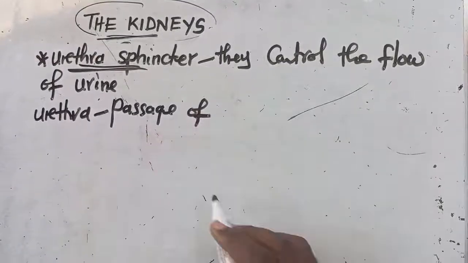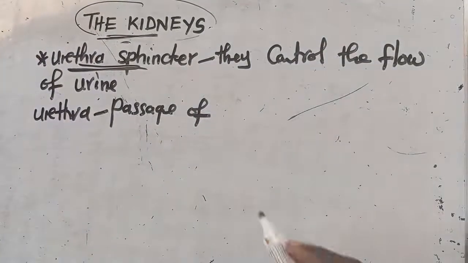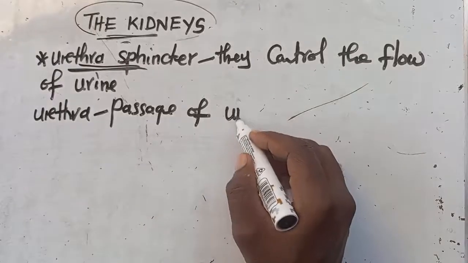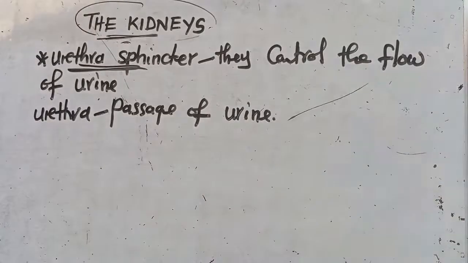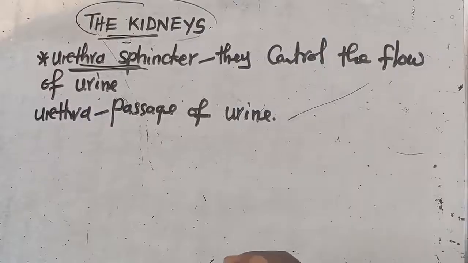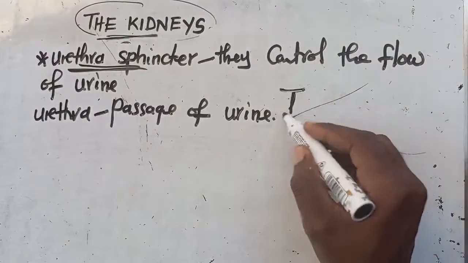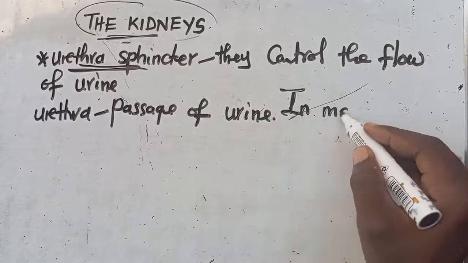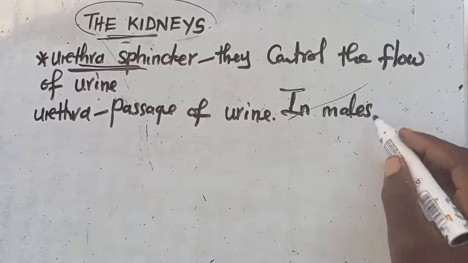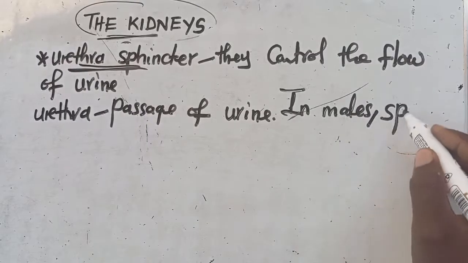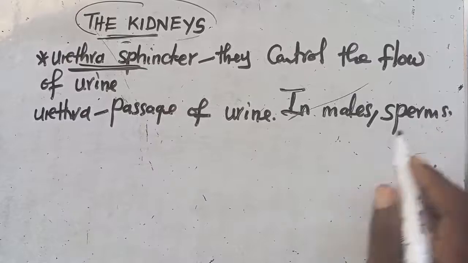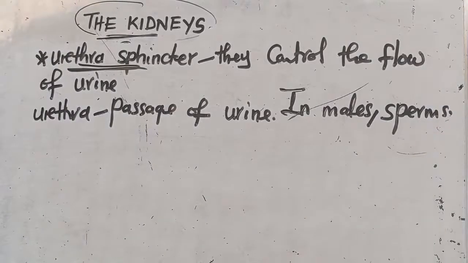This is the passage of urine. In males, in us, it is also the passage of sperms. So this is what you have to understand.